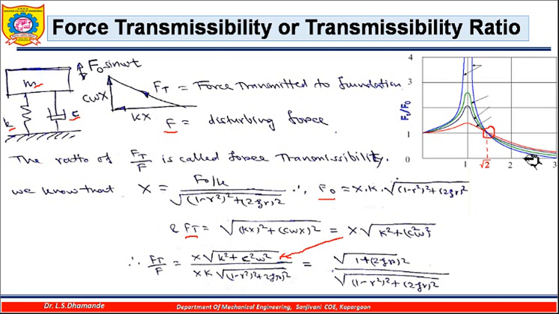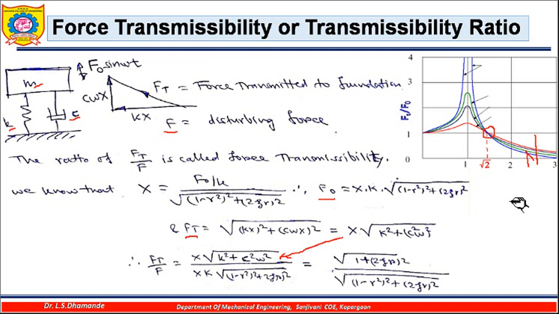So in this part, if you observe, the minimum damping, like in this case 0 damping, will have minimum transmissibility. As you increase the damping ratio, or the amount of damping in the system, the transmissibility ratio in this region will go on increasing. So definitely we expect that there should be a minimum amount of damping in the system